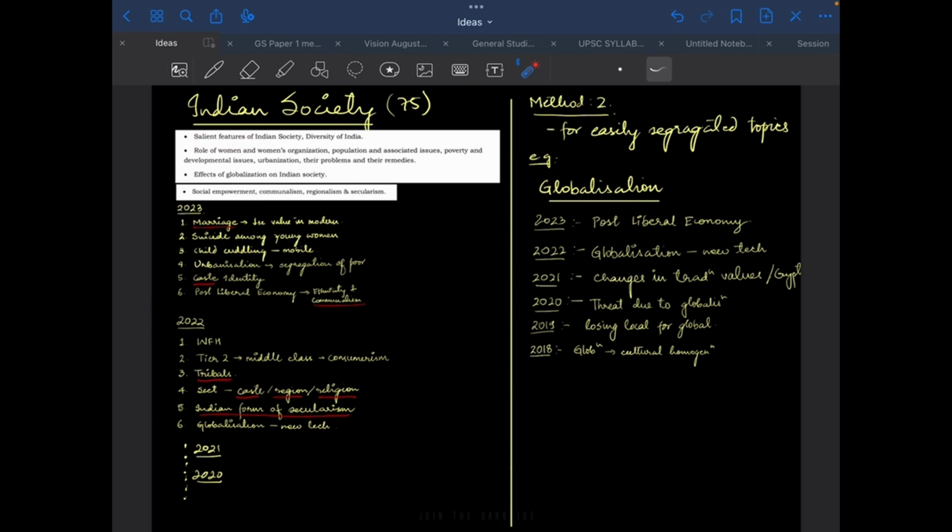Salient features of Indian society, diversity, role of women and women's organizations, population and associated issues, poverty and developmental issues, urbanization, their problems and remedies, globalization and its effect on Indian society, social empowerment, communalism, regionalism, and secularism. So this is the syllabus of Indian society. Now here also, we will be listing down the questions.